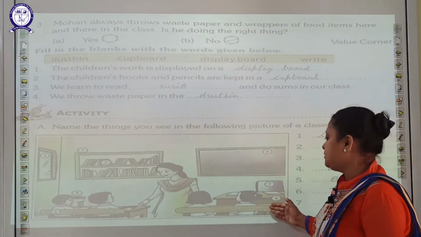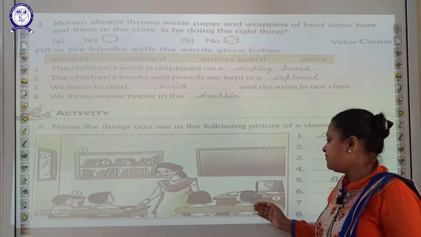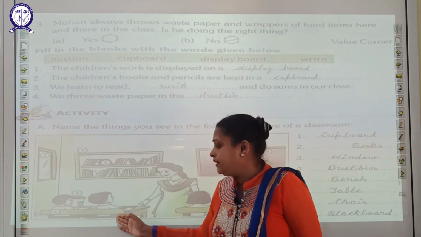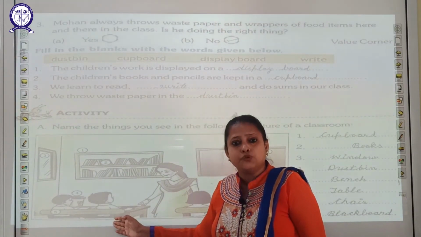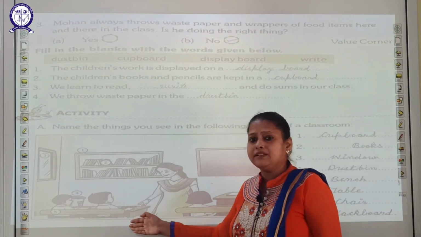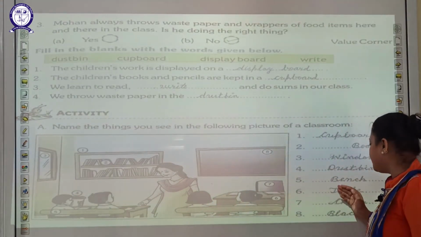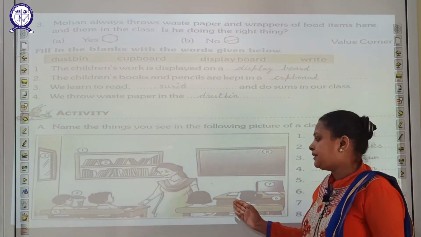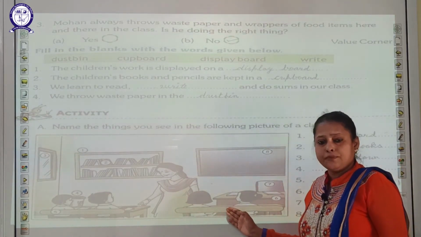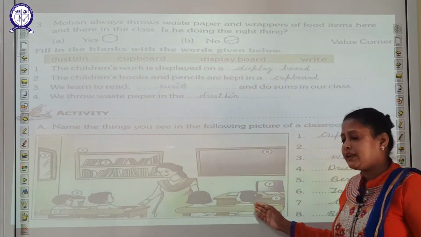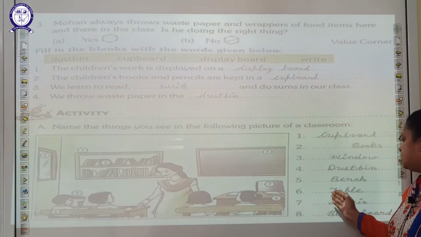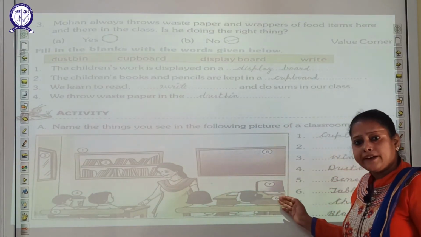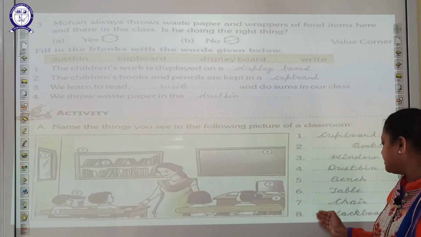Next is bench. Number 5, students, bench. Okay, desk, bench. Students sit on the desk or the bench. So write bench on the number. Number 6, students, table. Table is used by the teacher. Big table. Write there, table. Next, students, chair. So write here, chair, on number 7.